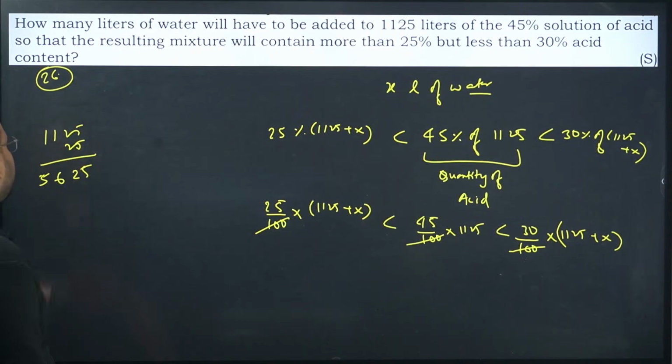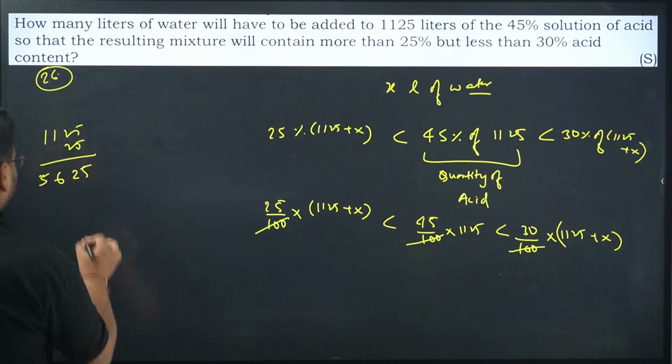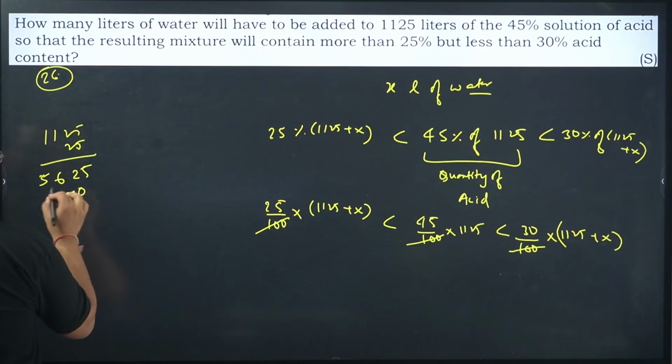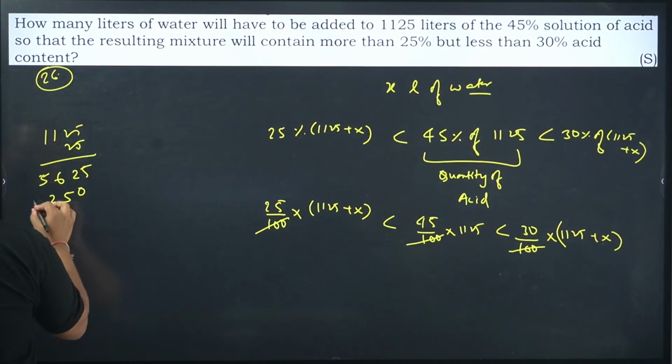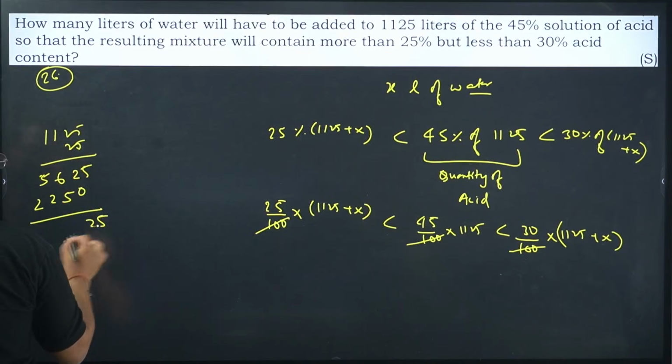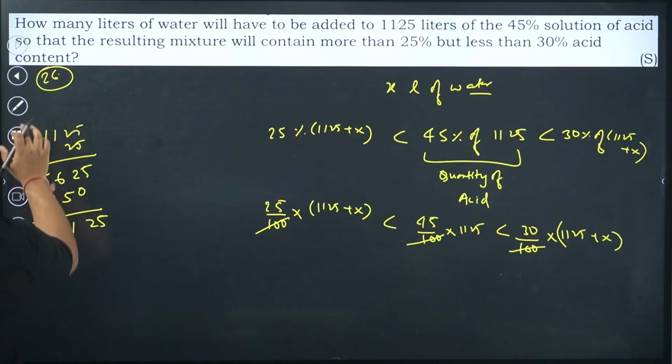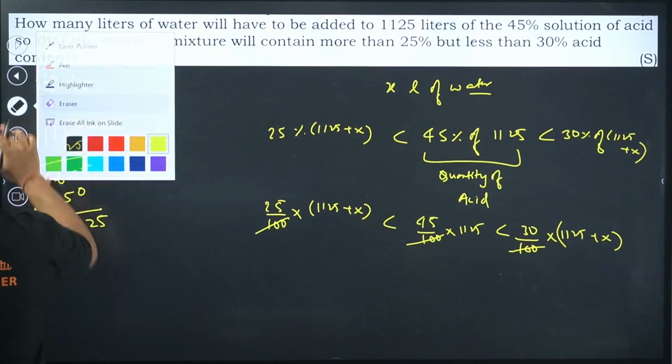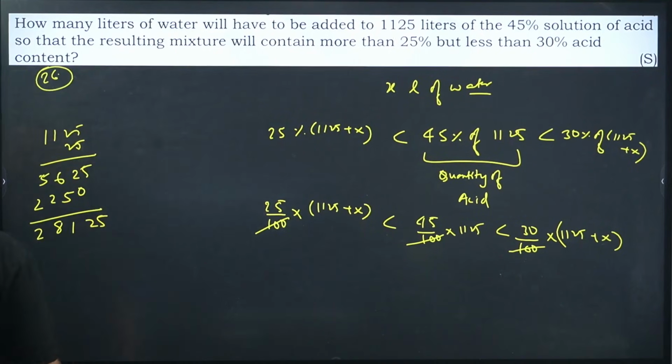Is it right? Please check. Sorry guys, calculation mistake. We get 28125. Correct, no?